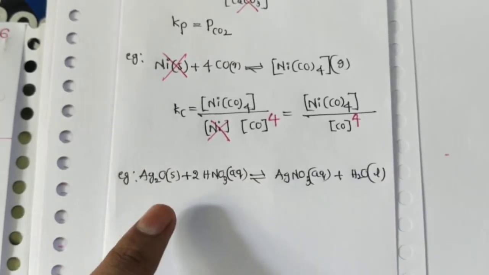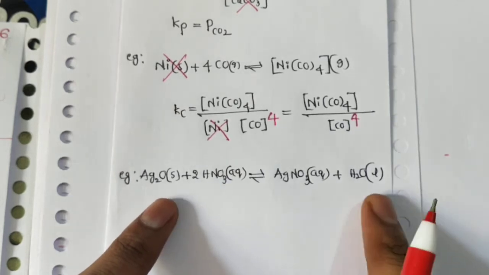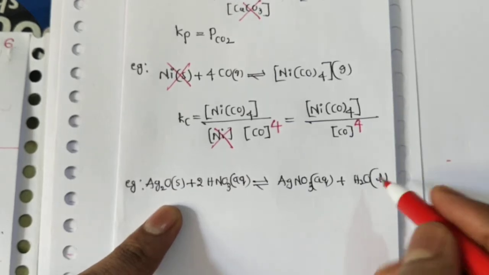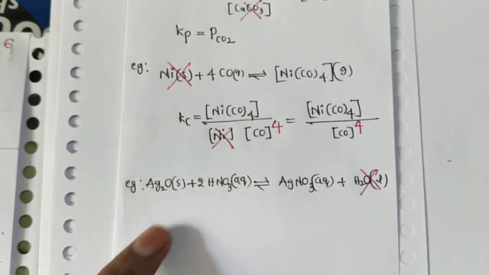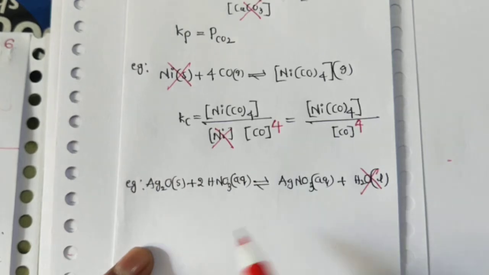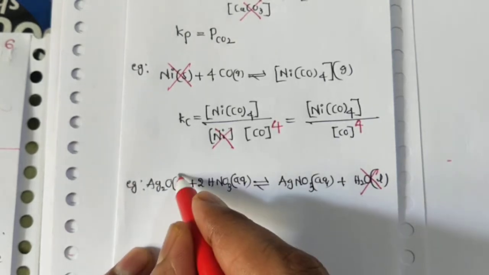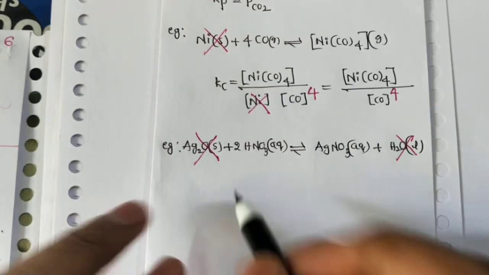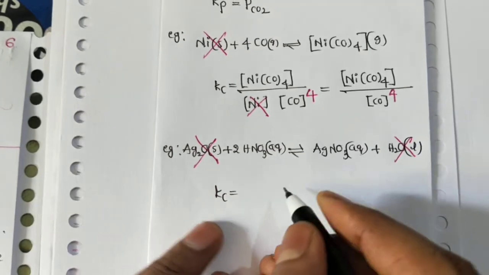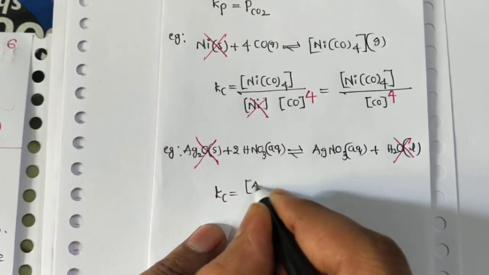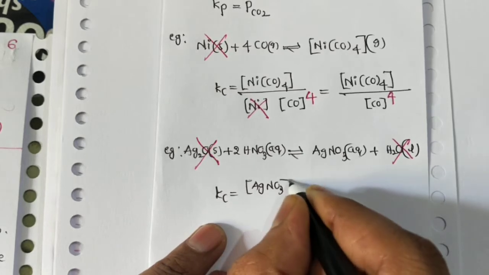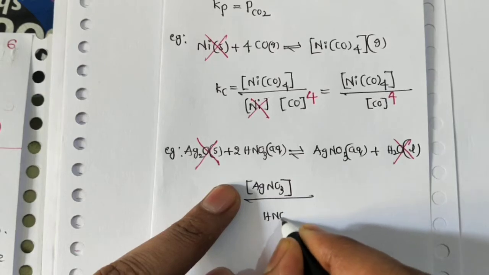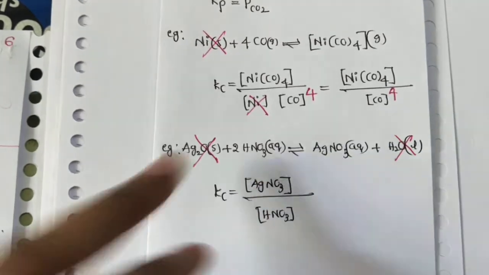So which reactants or products are pure solids or pure liquids? Here water is a liquid, so it is ignored from the equilibrium constant expression, and the solid is also ignored. So now the equilibrium constant Kc is the product concentration, silver nitrate, divided by the reactant concentration to the power of 2.